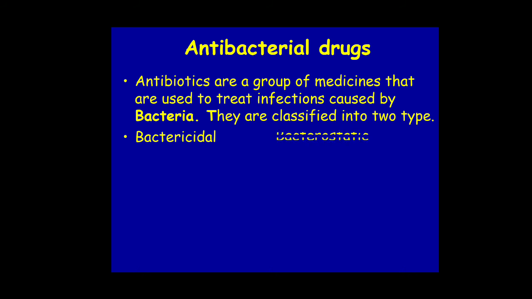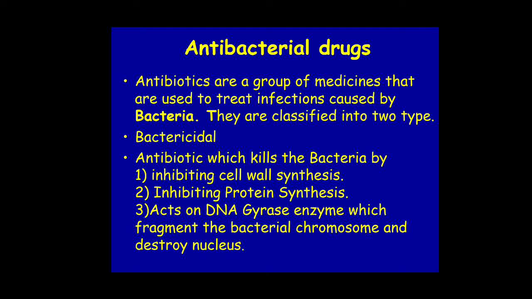They are called bacteriostatic, whereas bactericidal ones kill the bacteria. Now we will see the bactericidal antibiotics. These antibiotics kill the bacteria by inhibiting cell wall synthesis, by inhibiting protein synthesis, and by acting on the DNA gyrase enzyme, which fragments the bacterial chromosome and destroys the nucleus. So by three mechanisms they kill the bacteria, and they are called bactericidal antibacterial drugs.